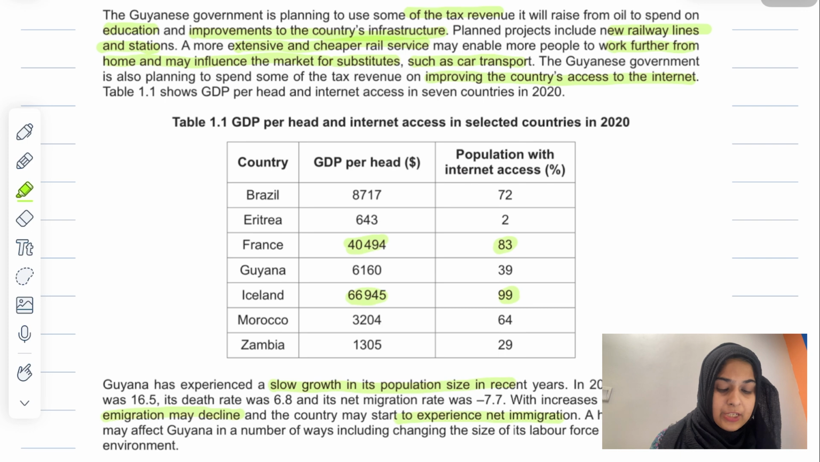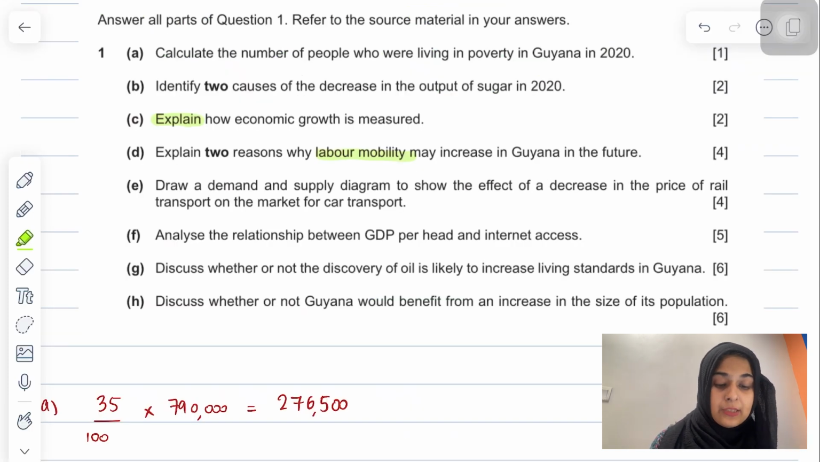A higher population may affect Guyana in a number of ways, including changing the size of its labor force and affecting the environment. Okay. And then they have given you these questions, and we can see here we have 8 parts in question number 1. And then they're saying calculate the number of people who were living in poverty in Guyana in 2020.